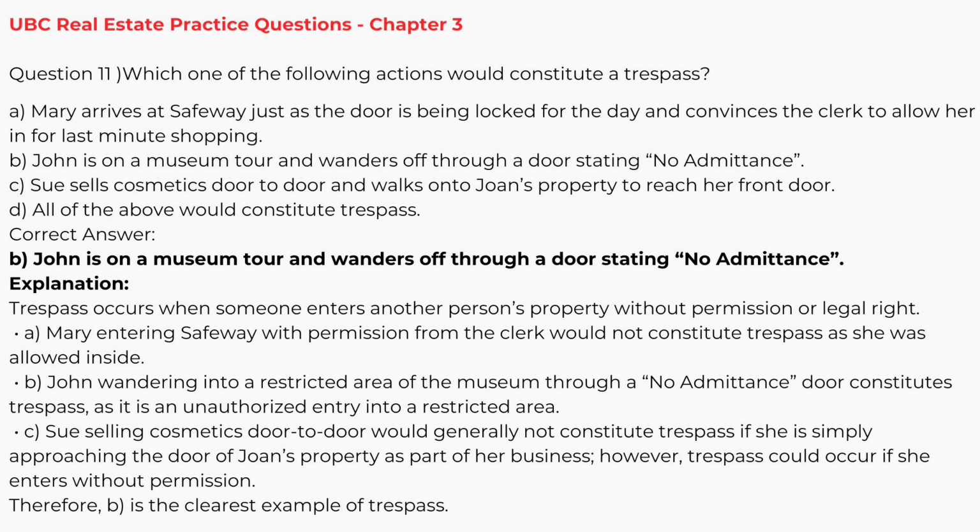C. Sue selling cosmetics door-to-door would generally not constitute trespass if she is simply approaching the door of Joan's property as part of her business. However, trespass could occur if she enters without permission. Therefore, B is the clearest example of trespass.